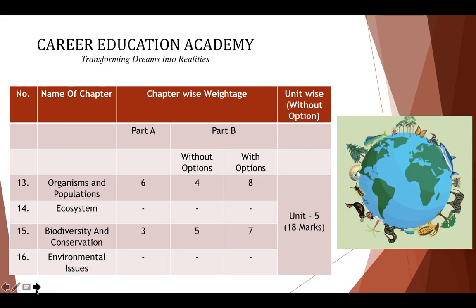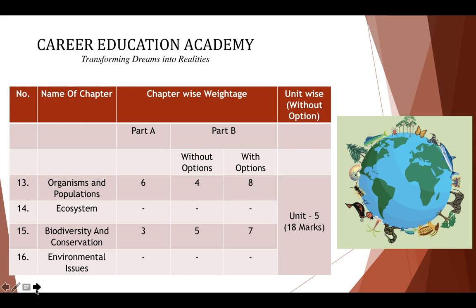And the last unit is actually of 4 chapters, but for your benefit, the Gujarat board has already eliminated 2 chapters. So you have to do only organisms and populations, and biodiversity and its conservation.